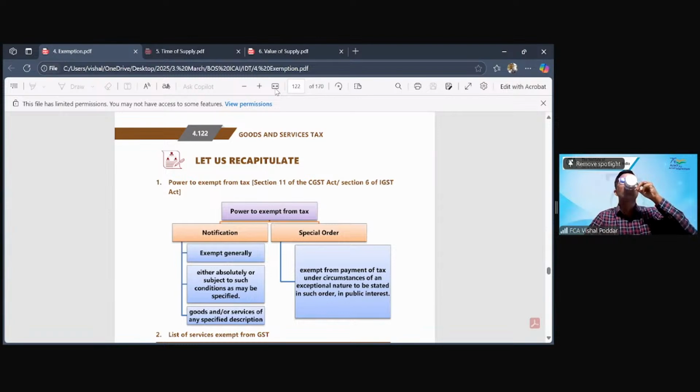Now, when we come to the exemption chapter, you have an exemption notification which is for goods also, and for services also. In case of goods, it is part of the rate schedule itself, where in the rate schedule they have put nil rate in front of those entries. This is how the goods become exempt from GST. When it comes to service exemption, there is a specific notification which lists out all the services that are made exempt from GST.